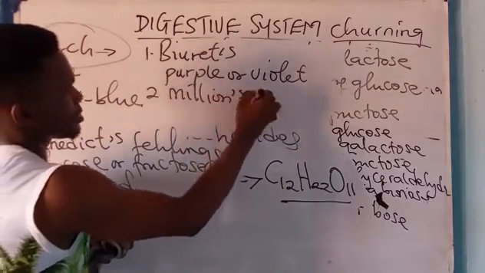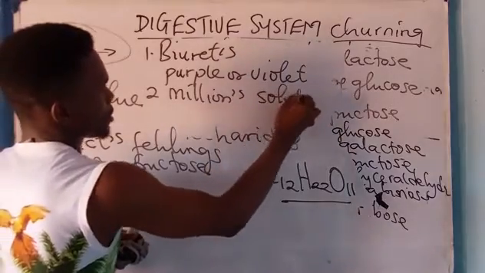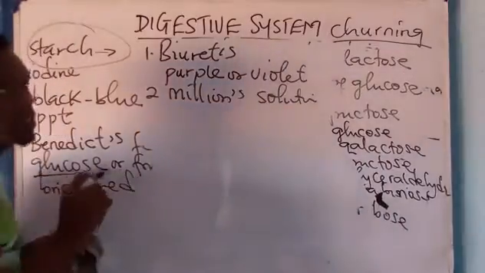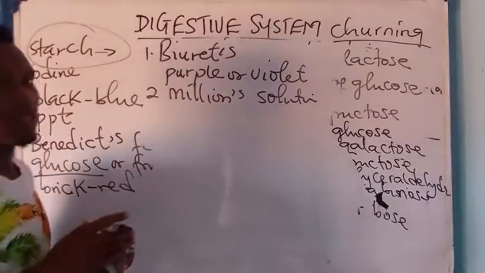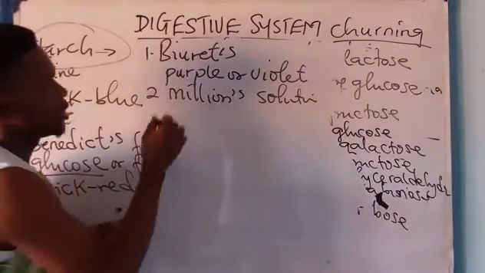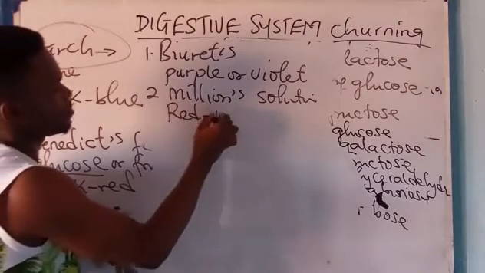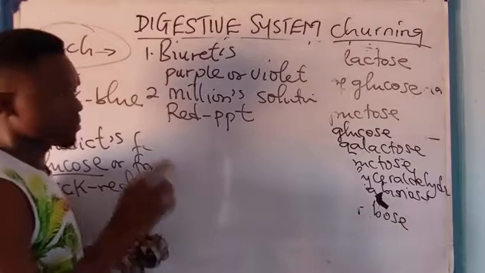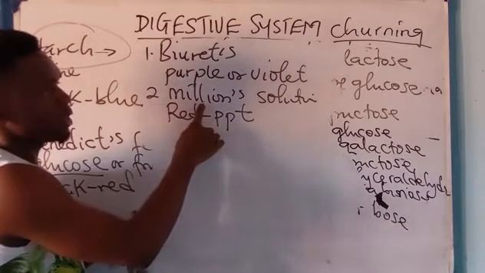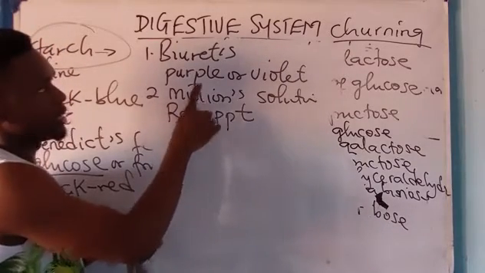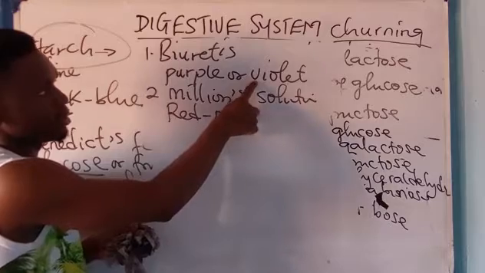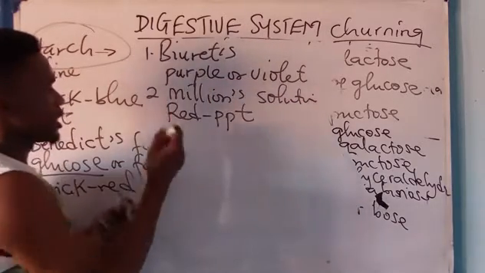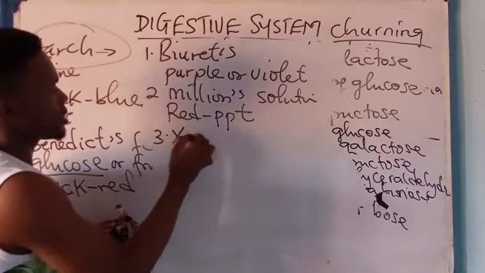All of these are tests for what? Protein. Now, when protein molecules are tested using this Millon's solution, you have what? Red PPT. Red PPT shows presence of what? Protein under what? Millon's solution. Then purple or violet PPT shows the presence of protein under what? Biuret solution.